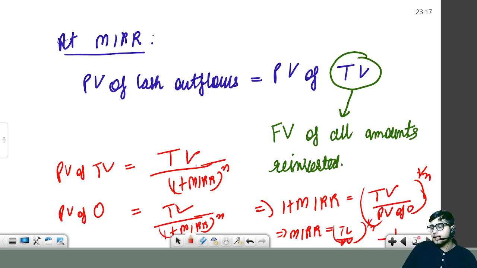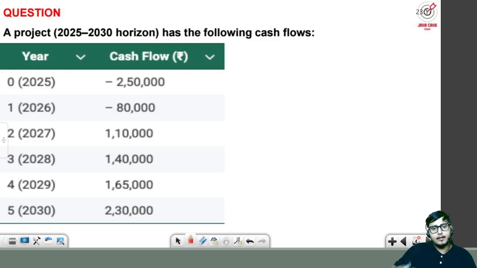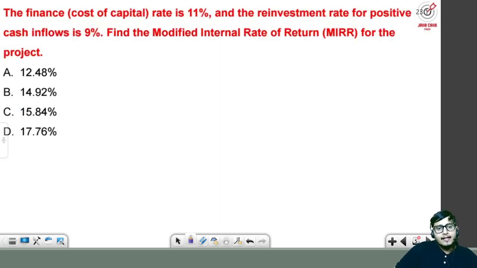So this is how we can calculate MIRR. Now sir and ma'am, let's solve a question on this basis and we will get the idea what we want to understand here. So a project from 2025 to 2030 has these cash values. Now finance cost, that means cost of capital, is 11%. Reinvestment rate for positive cash flows is 9%. Find the MIRR for the project.